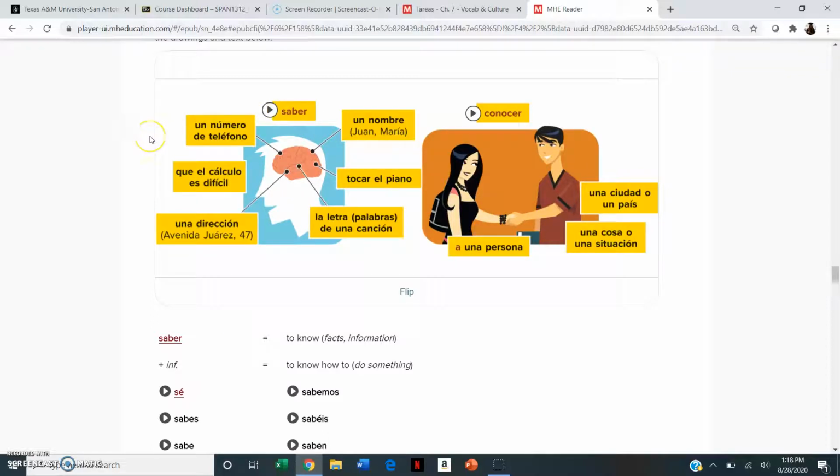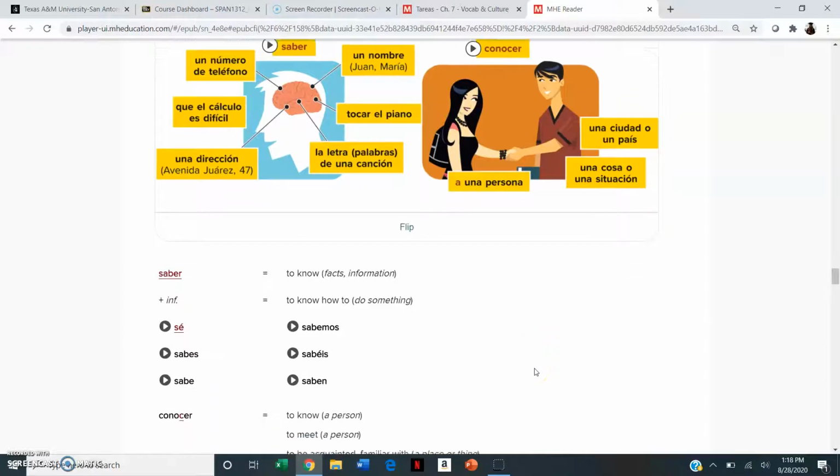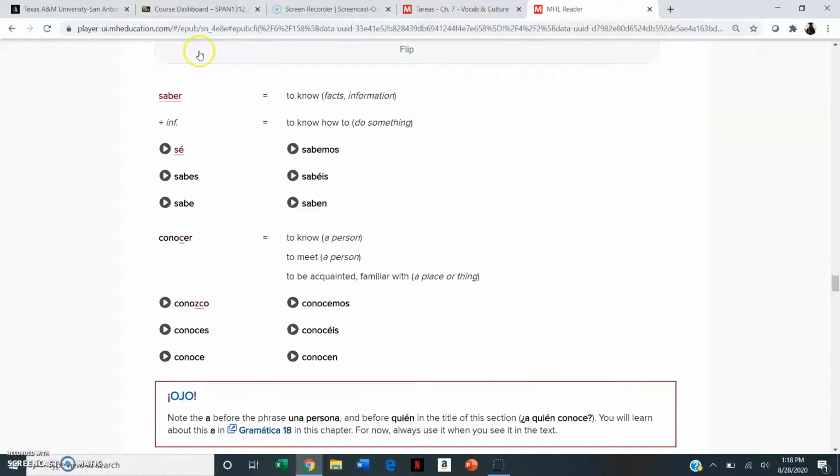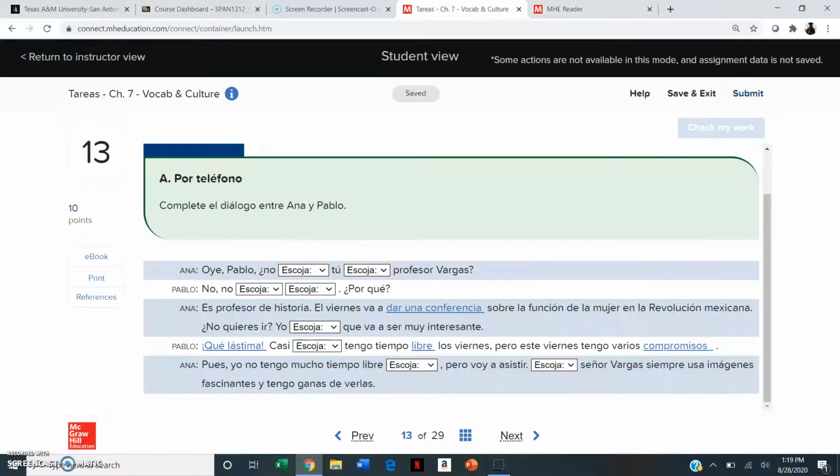Saber is in reference to a number, right? A telephone number, a name, knowing how to do something, specific factual information, whereas conocer is more related to knowing a person or knowing a city, meeting somebody for the first time. Okay, and it gives you this information here as well, right? Saber means to know facts and information or knowing how to do something, whereas conocer means knowing a person, meeting a person, or being familiar with a place or a thing, for example.